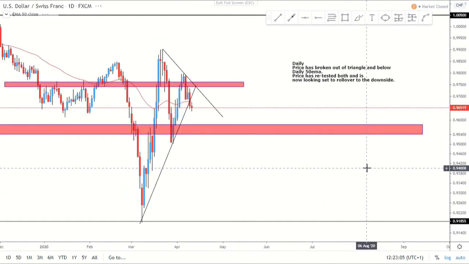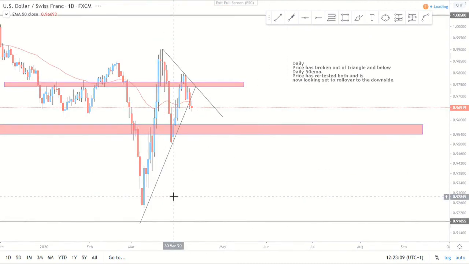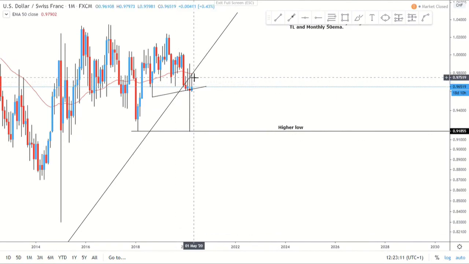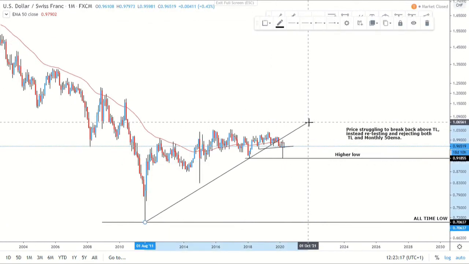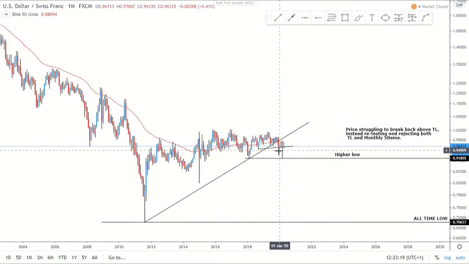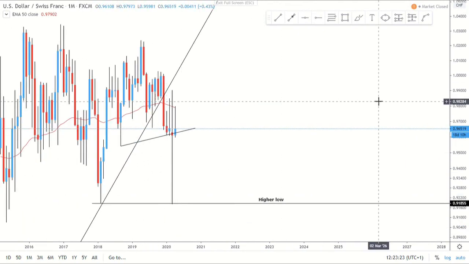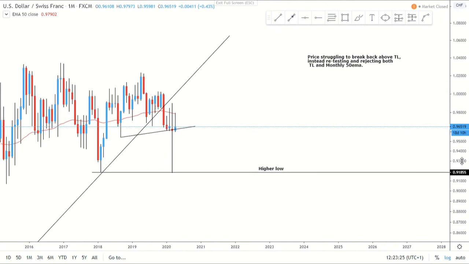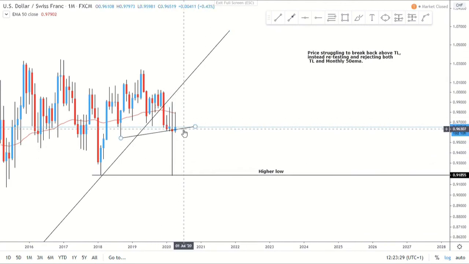Then go on to USD Swiss franc. On the monthly, we can see that we are below the monthly 50 MA. We're below that trend line that was formed. If I adjust that, you can see it broke that, retested quite nicely, and price is making a pitchfork in a sense. And of course we're struggling to get back above that. We're struggling to break this small trend line here.